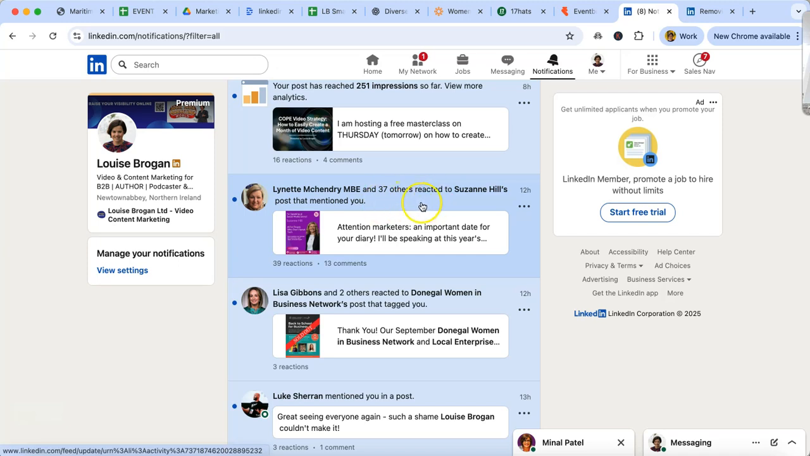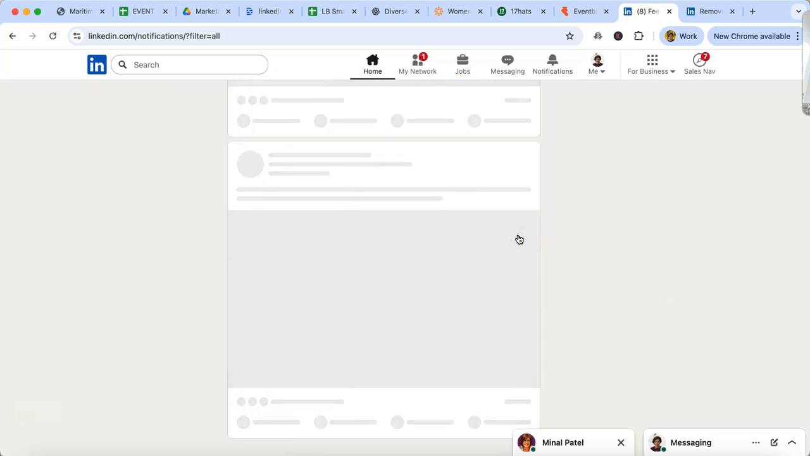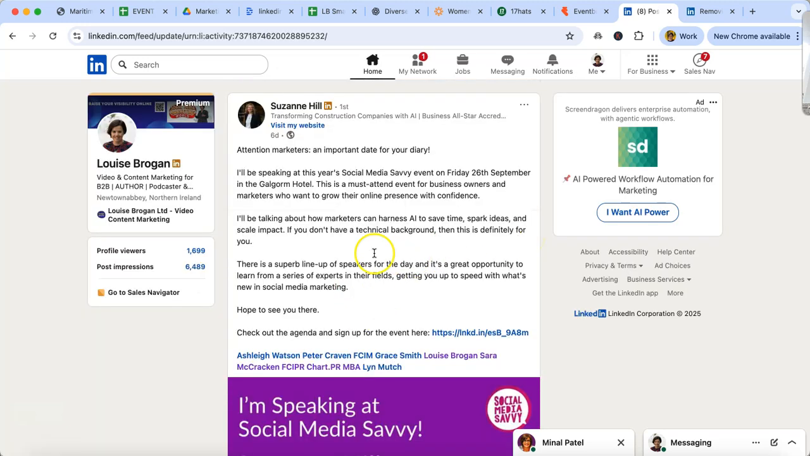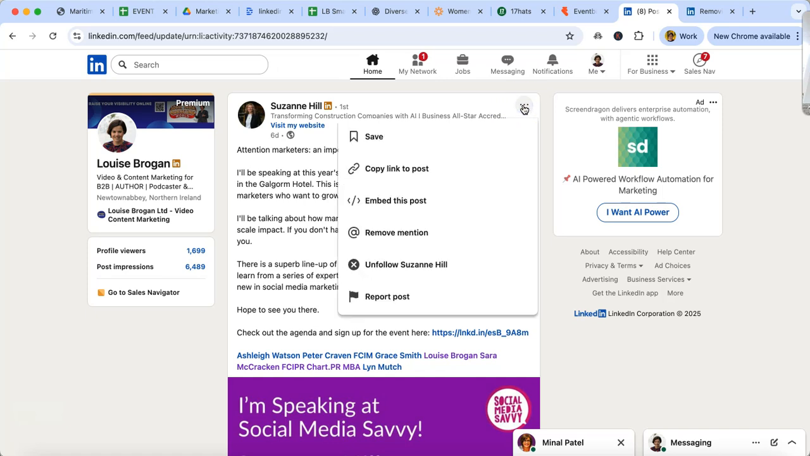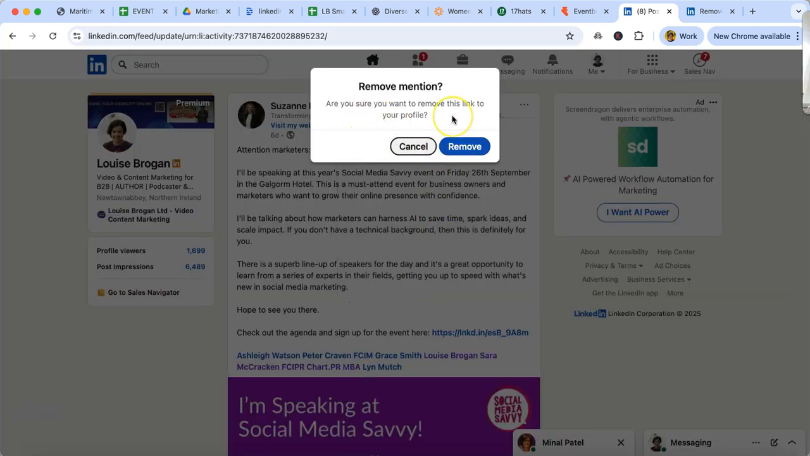Okay, so how do you remove yourself from an individual post on LinkedIn that you are currently tagged in? So go to the post and you'll see my name here. This means I'm tagged in this post. So if we click on the three little dots at the top right hand side of this post, you click on remove mention. If I click on remove mention, it says, are you sure you want to remove this link to your profile?